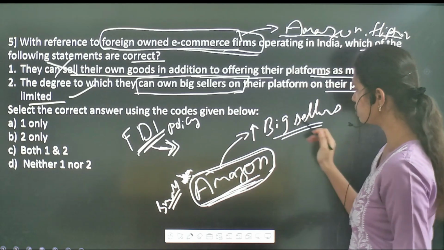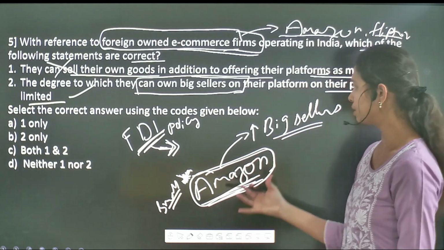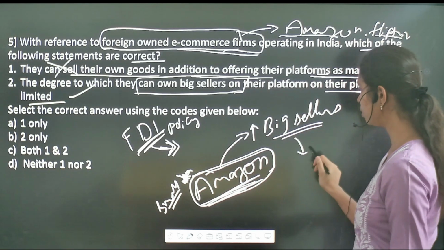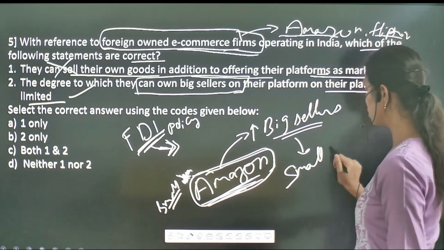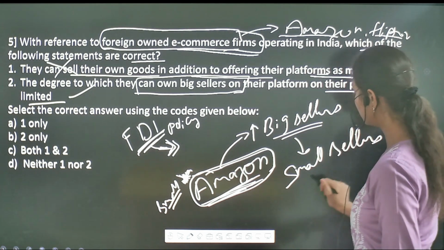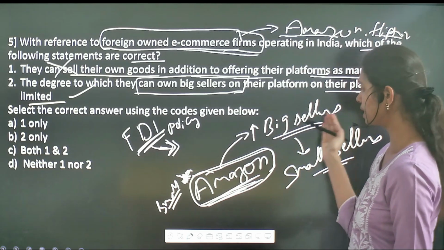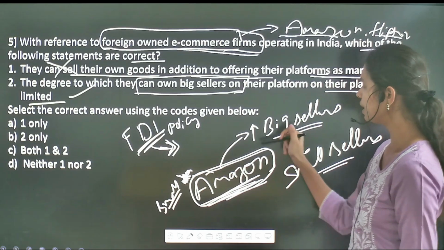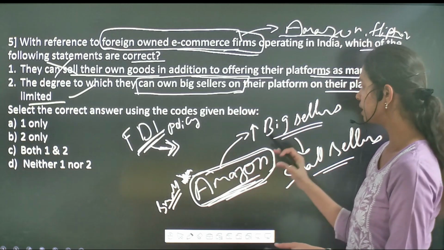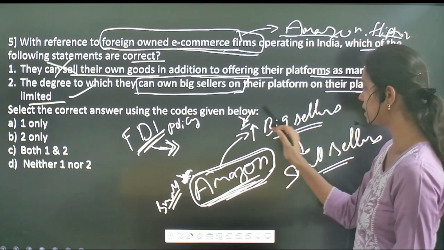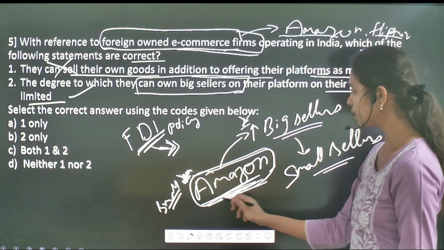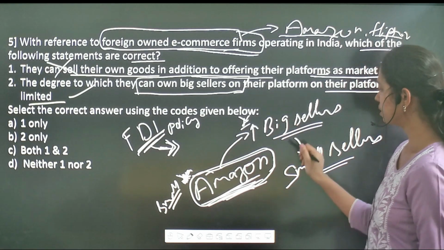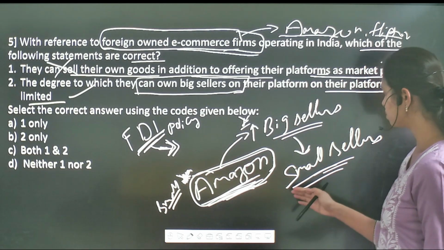Because of a huge number of big sellers within a single e-commerce platform, it will make a loss for the small sellers. So the government allows these big sellers to sell their goods within these e-commerce firms, but it keeps a limitation on how many big sellers can display their products. In such a way, the government can promote the goods of small sellers also.